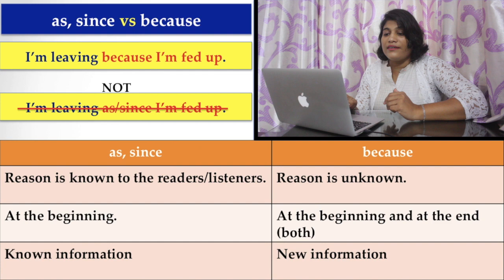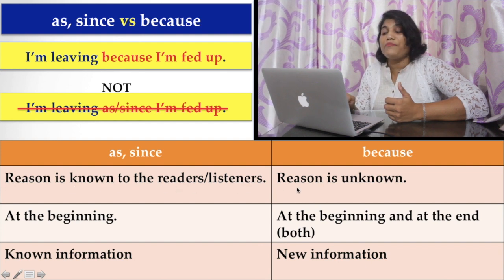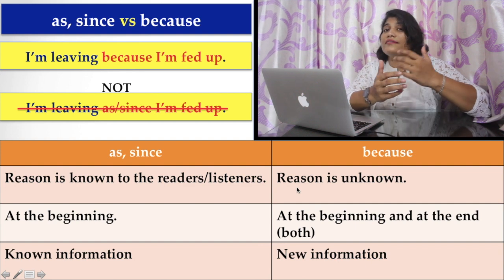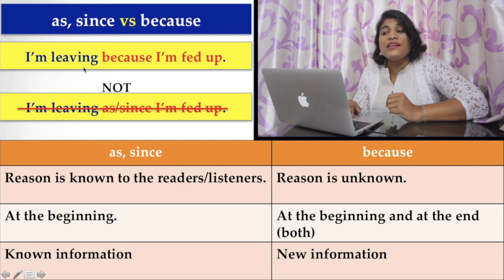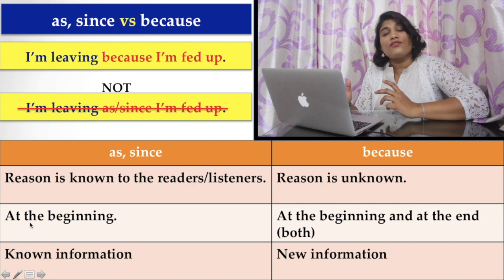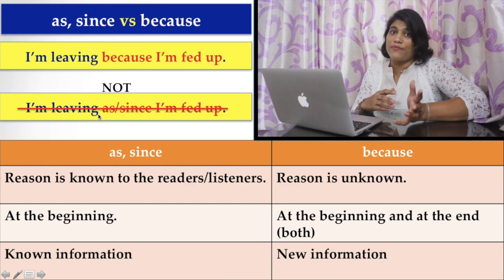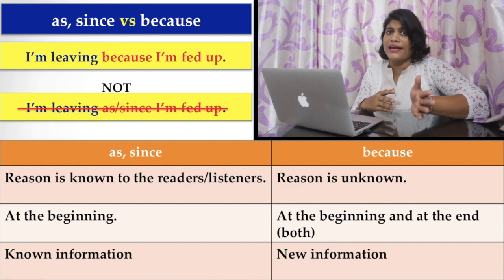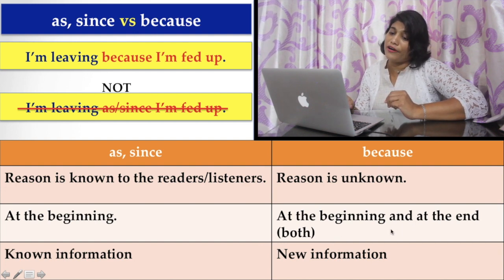Here, as and since are usually used to state a reason known to the reader or listeners, and because is used when the reason is unknown. In this example, as I am telling you that I am leaving, the reason is not known to the listeners or readers, so you have to use because. And as and since clauses always start at the beginning of a sentence, as you have seen in the previous slide's examples, but the because clause can be used at the beginning and at the end of a sentence.